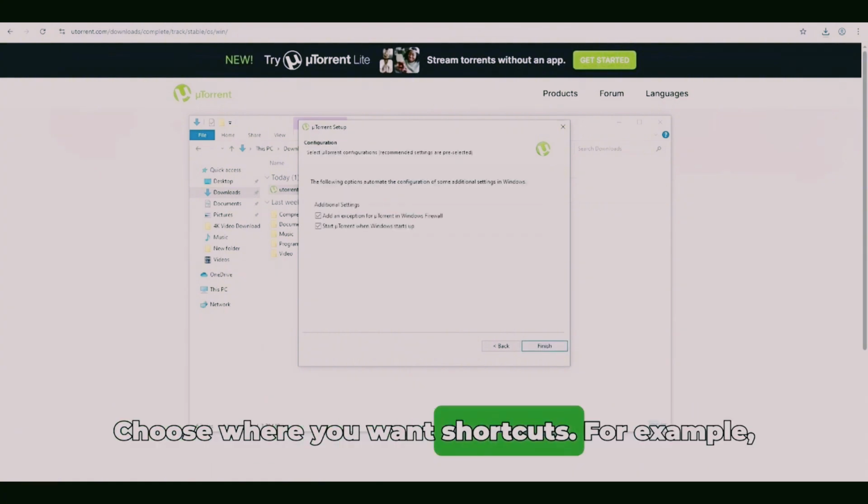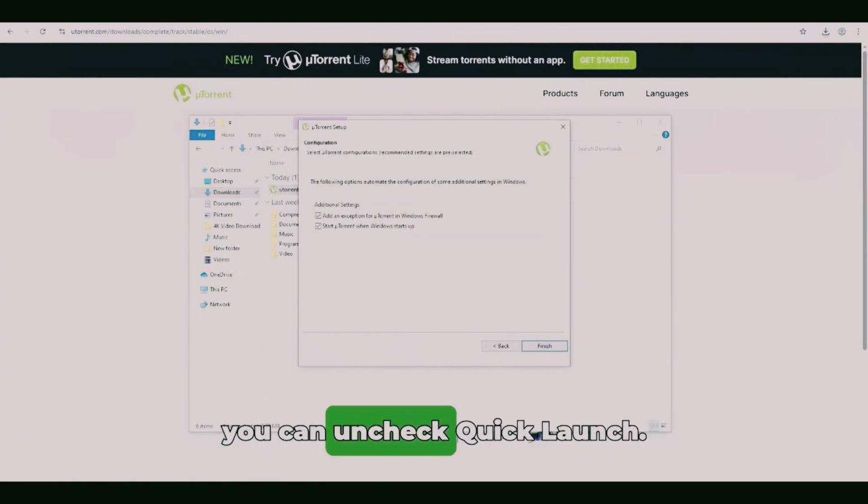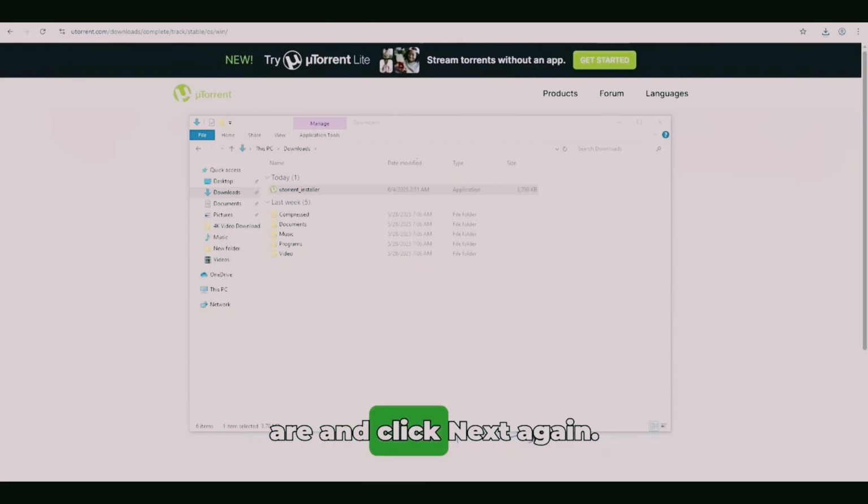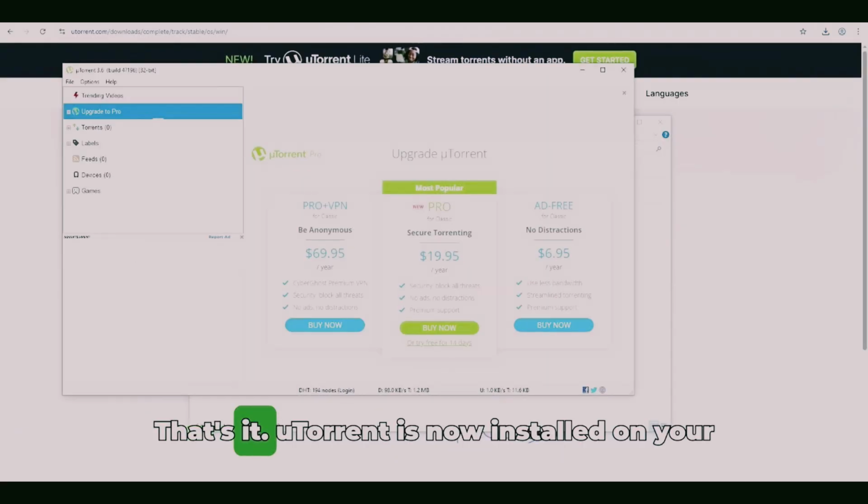Choose where you want shortcuts. For example, you can uncheck Quick Launch. Click Next. Leave the default file associations as they are and click Next again. That's it. uTorrent is now installed on your Windows.